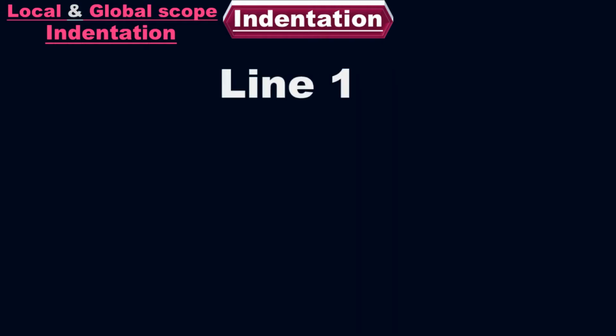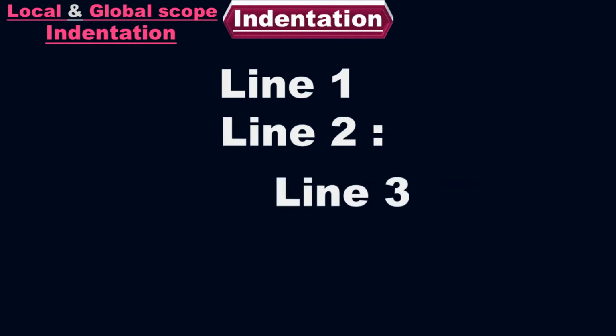Now let's talk about the local scope and global scope indentation. Now we are going to talk about the global scope along with the local scope indentation. We just saw the global scope indentation. Now we will check the local scope and global scope indentation in the Python program. For example, if I have my first line of code, this is my second line of code, and then I put a colon, press the enter button, and your new line will start from here. This is my third line of code, and this is my fourth line of code.